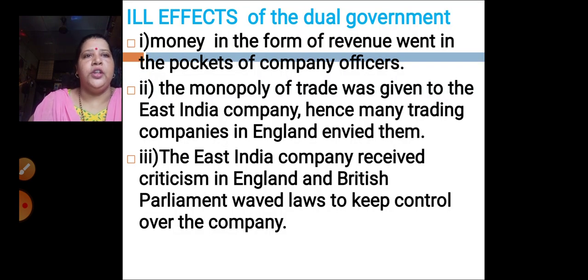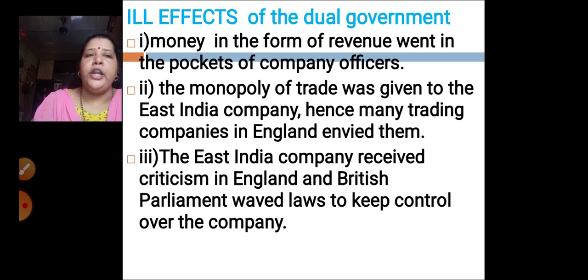Now let's see the ill effects of the dual government. First thing, money in the form of revenue went into the pockets of the company officers. As you all know, whatever revenue is collected from any state is used for the welfare of the people. What the people need, for that reason we collect the revenue. But here what was happening? The money was going into the hands of the officers, and they were putting it in their own pockets and going away. The Nawab was not having any money to look after the people.